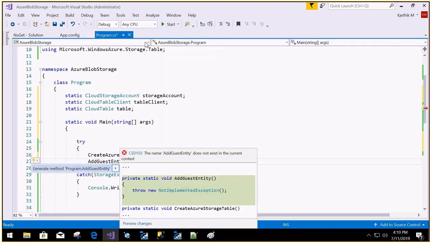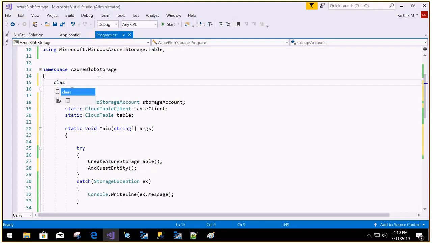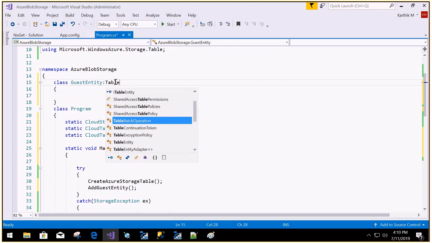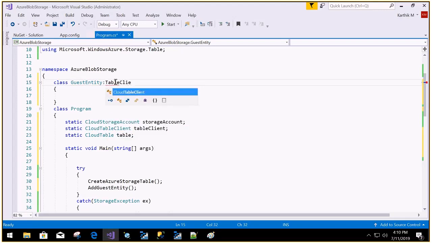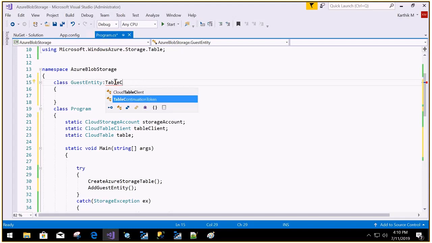So for this we need to have a guest entity, right? So let me just create that model. To create that model, let me create a class called guest, and this guest entity, since we are going to work with a table, needs to be derived from the table entity. Why am I using this table entity?